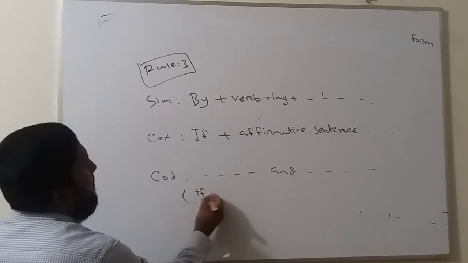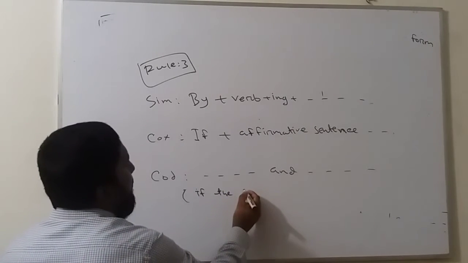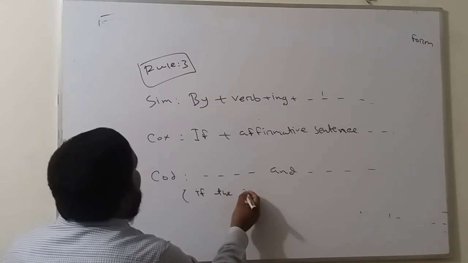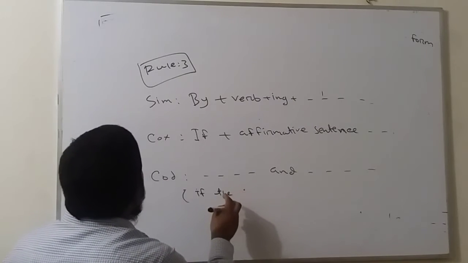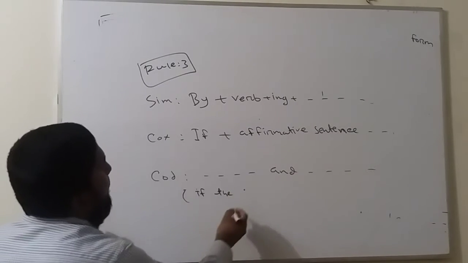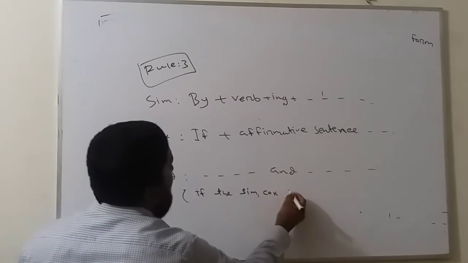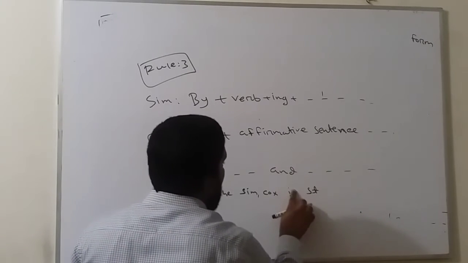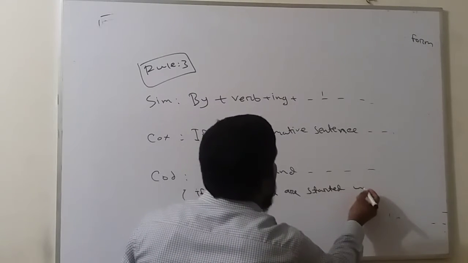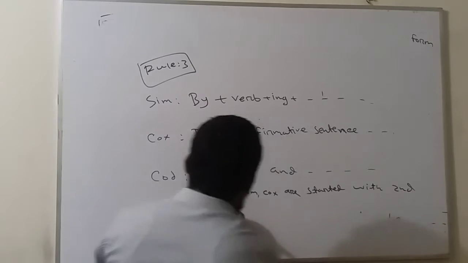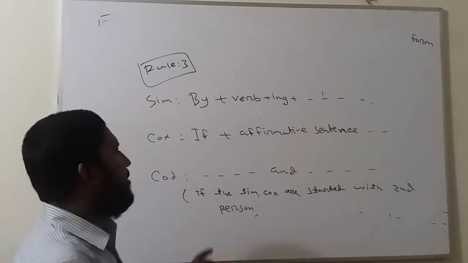If the complex sentence or simple sentence is started with the second person, then in compound you will not use the subject.